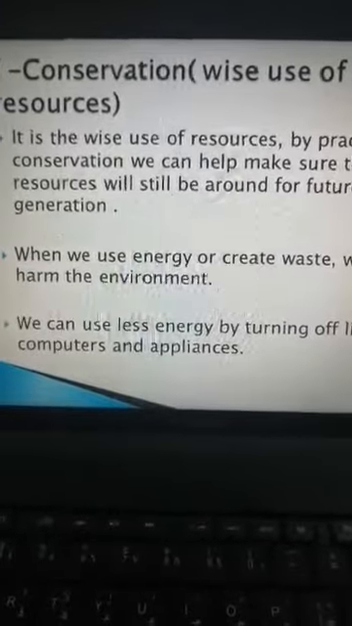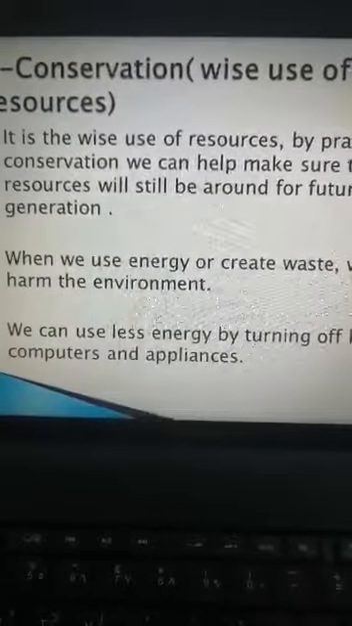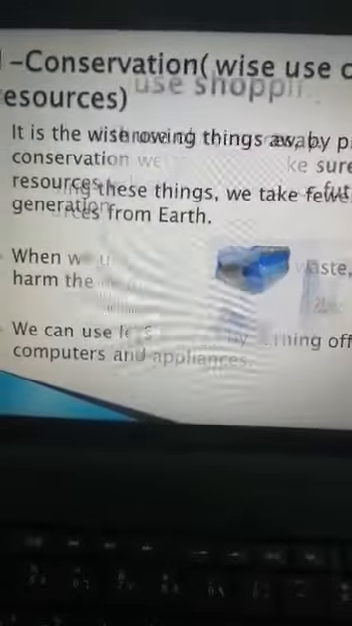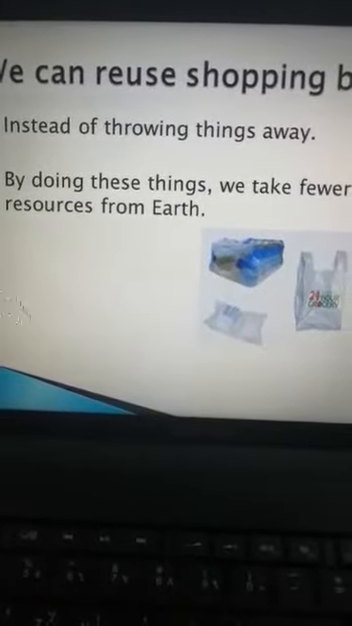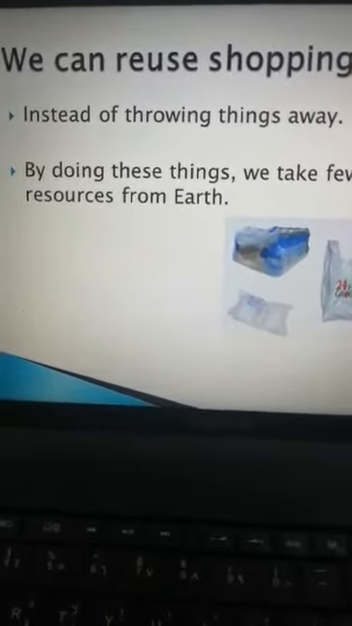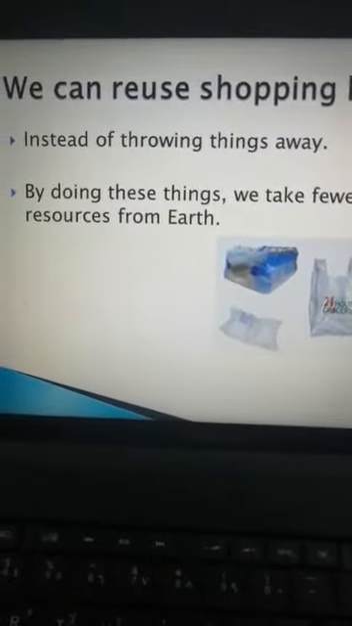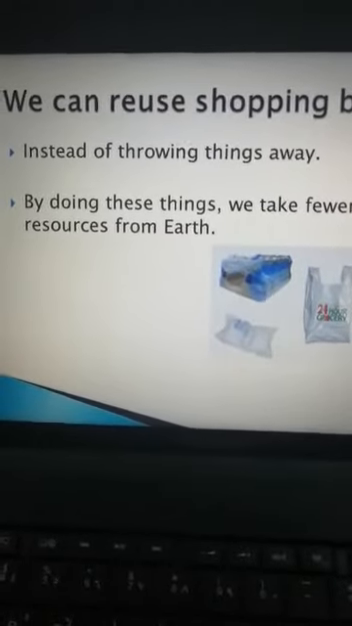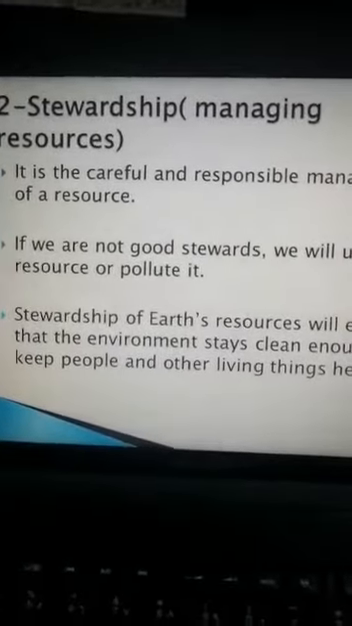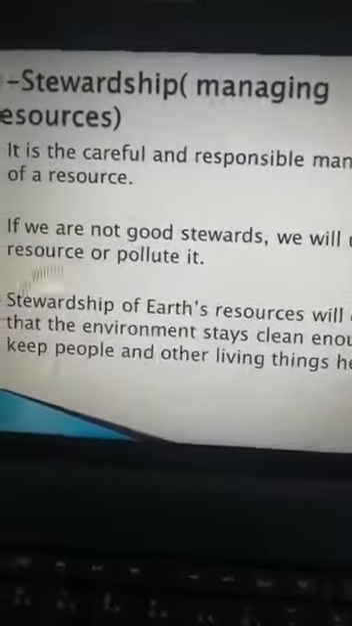Now we know the difference between conservation and stewardship, and we must conserve and steward the resources of Earth to protect them. We can practice conservation by using less energy and reusing shopping bags, and we can practice stewardship by keeping our environment healthy by replanting trees.